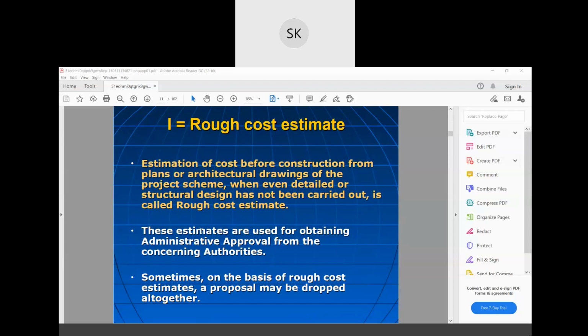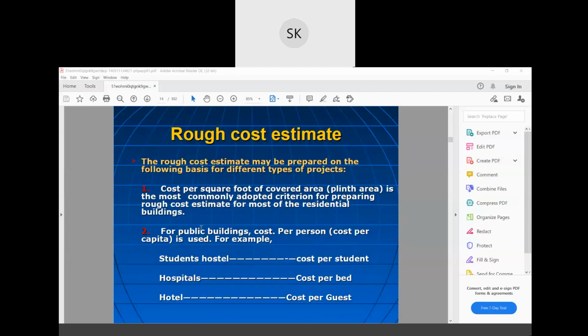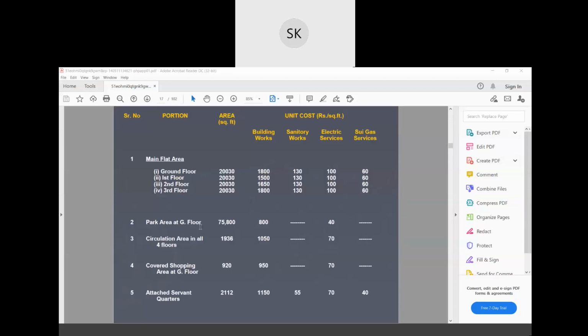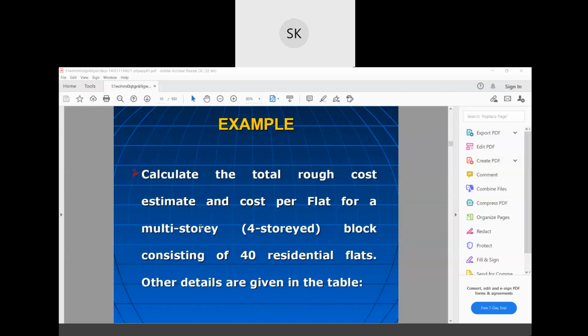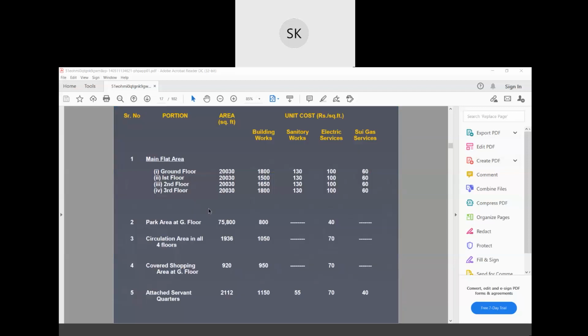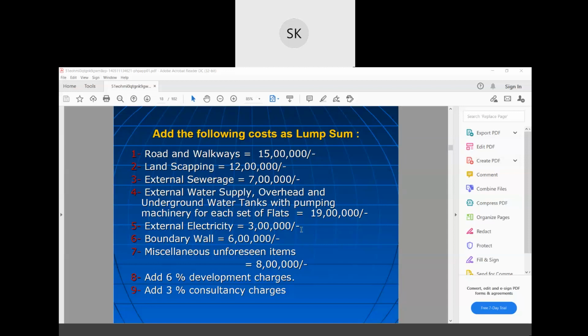So basically we discussed this rough estimate in last class, right? Okay, here is an example of a rough estimate. Calculate the total rough cost estimate and cost per flat for a multi-story block consisting of 40 residential flats. Other details are given in the table. They may add the following costs as lump sums.